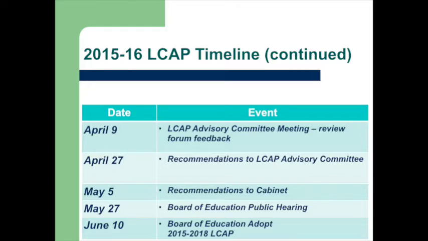This committee is comprised of representatives from the principals, cabinet, and our 2 labor groups, Chula Vista Educators for the teachers. In addition to our labor group for the Teachers Association, we also are involving our classified staff as well. CVCO has representatives. We have parent representatives from the DAC-DLAC and the Budget Advisory, and also representatives from the San Diego County Office of Education to represent the needs of our foster youth. This committee will meet and review all the input and make recommendations to the superintendent and to the cabinet as to how to move forward.